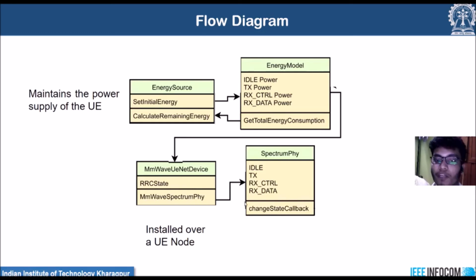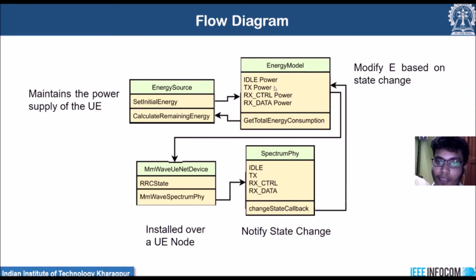The job of this spectrum PHY class is to maintain the state changes, and accordingly it notifies the state change to our energy model. Based on these notifications, the energy model computes the time taken in that particular PHY state, and then multiplies that time value with the power value that we already found.